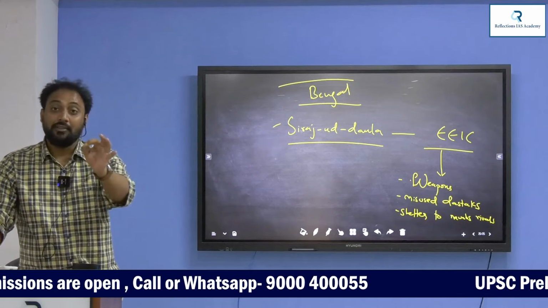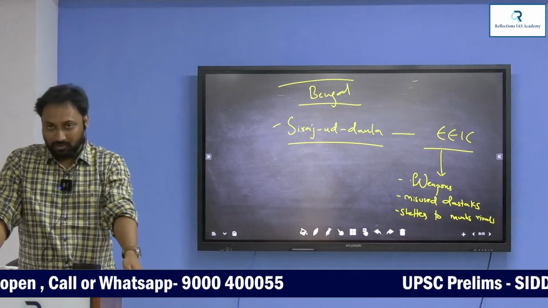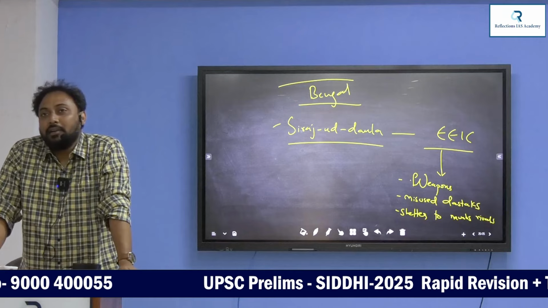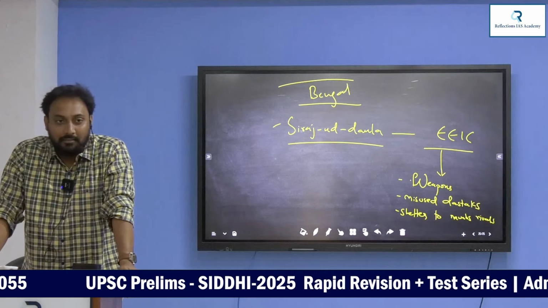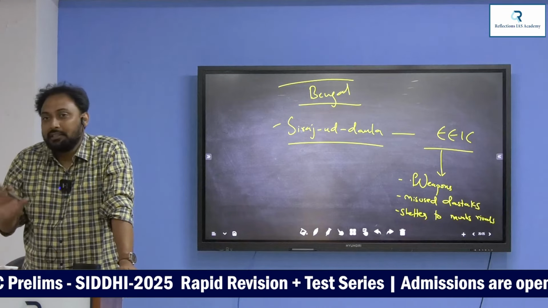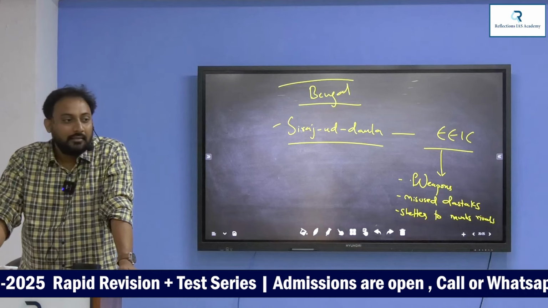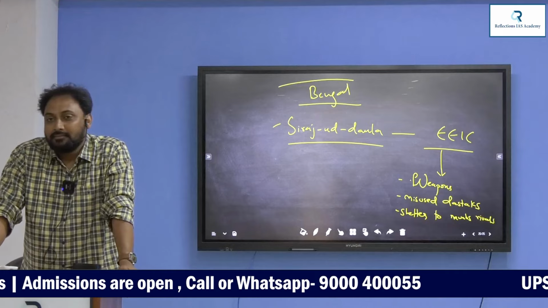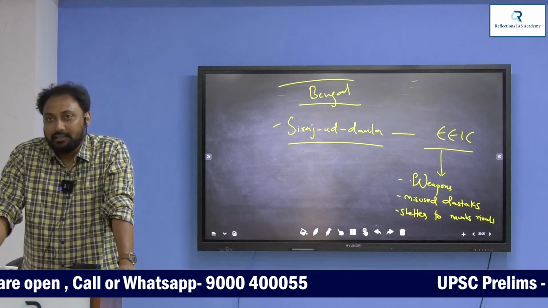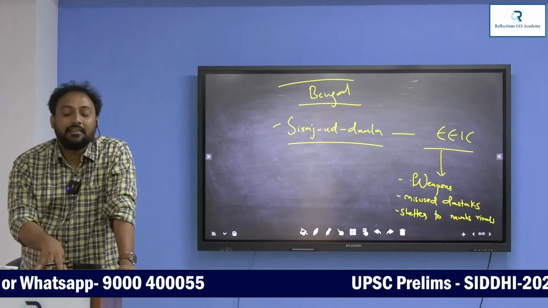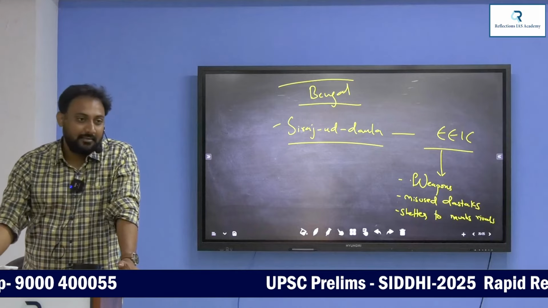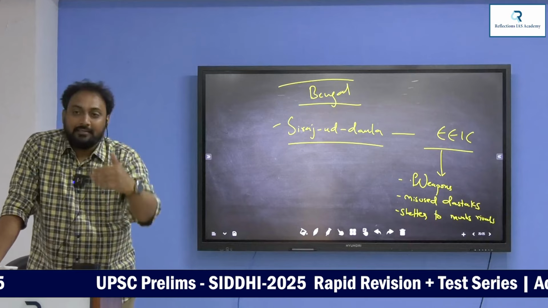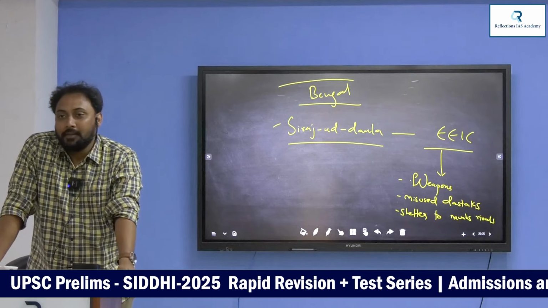Fort William. What is the tragedy? Black Hole tragedy. 133 English East India Company officers were killed brutally by Siraj. By pushing them into a small room, they died of suffocation. No ventilation. This Black Hole tragedy is the reason for the Battle of Plassey. 1757, Battle of Plassey. Understand? June 22nd.